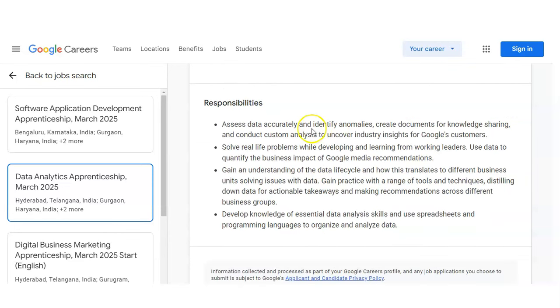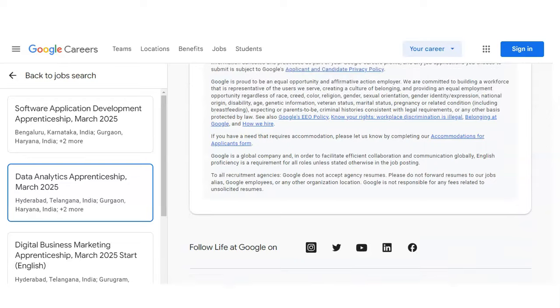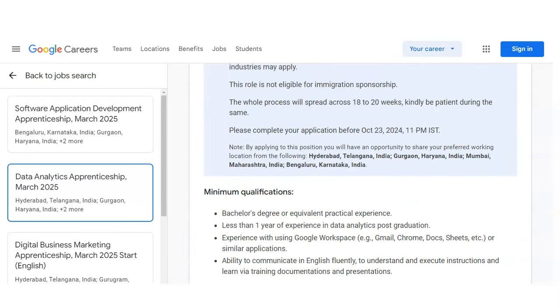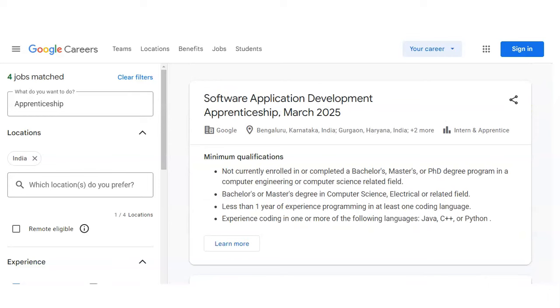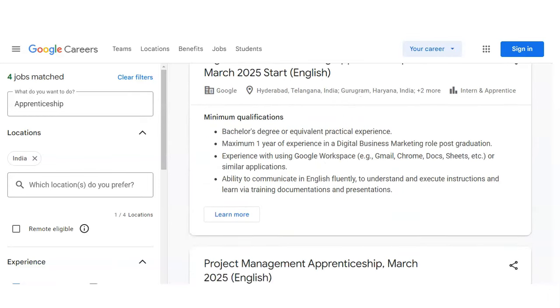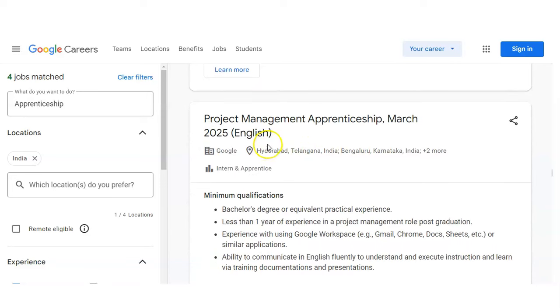And you can also see some responsibilities they have given, like you should assess the data accurately and identify anomalies. You will solve real-life problems while developing and learning from the working leaders. And you will gain an understanding of the data life cycle and how this translates to different businesses. So these are the requirements given. I will provide the link in the video description box so that you can check it and read it carefully before applying. And you can also select which internship suits your skills. So let's check the next internship, that is project management.